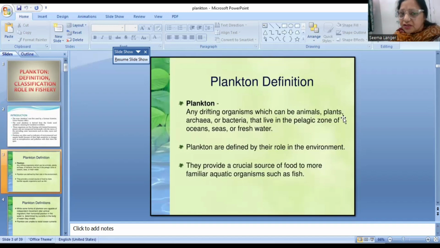Because of their diverse nature, small size, and other characteristic features, they provide a crucial source of food to aquatic organisms. They serve as very important food for aquatic organisms, such as fishes. Particularly, they are the choicest food of early stages of fishes or the fish larvae.